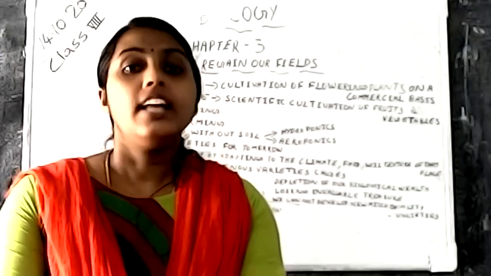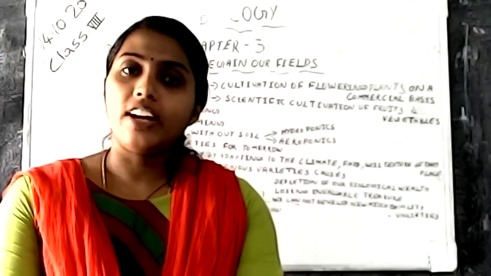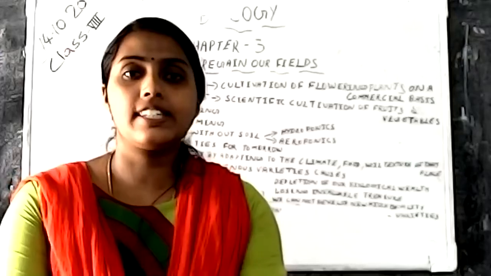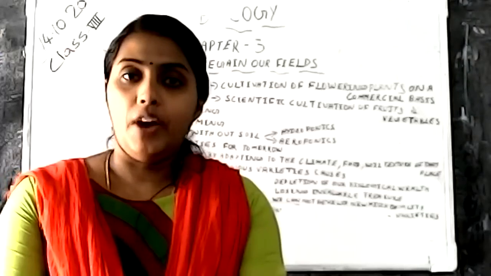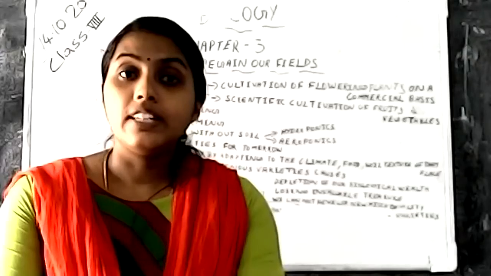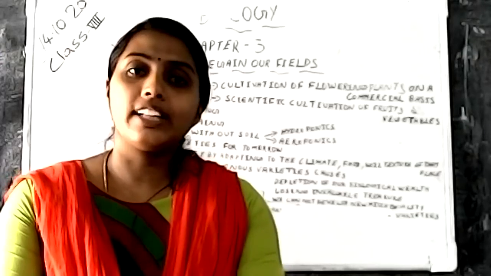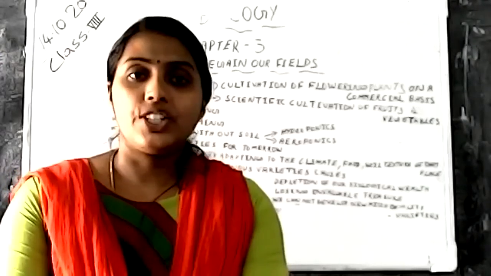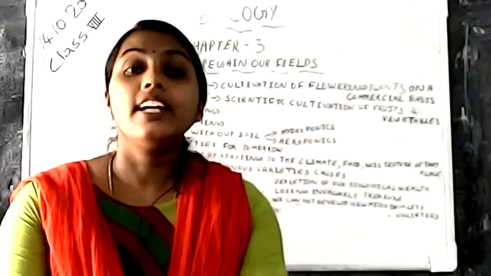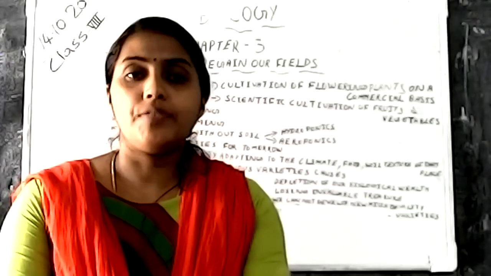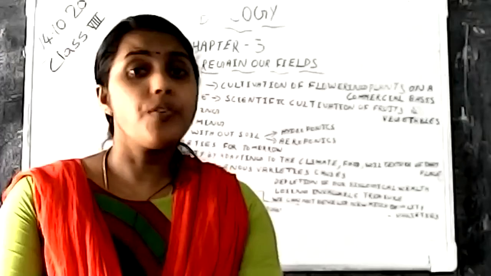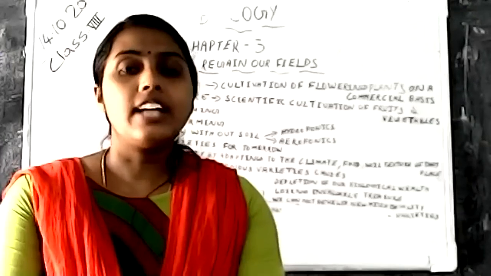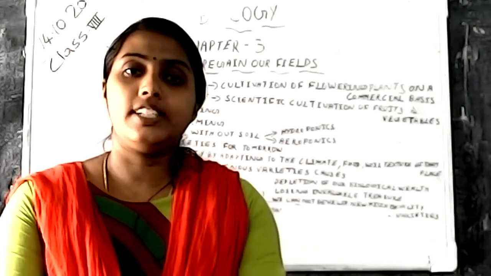Rearing of birds for egg and meat is poultry farming. Keeping of bees for honey and wax is apiculture. Rearing of rabbit for meat and some varieties for fur is known as cuniculture.